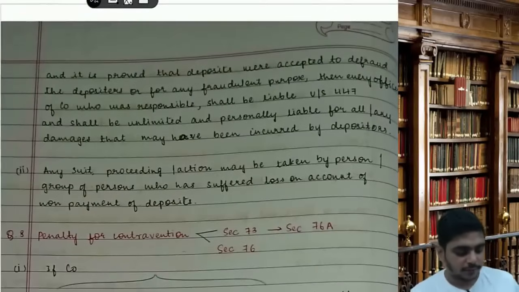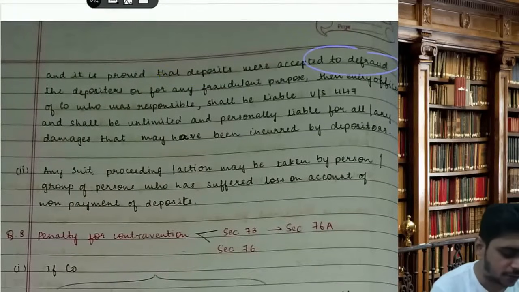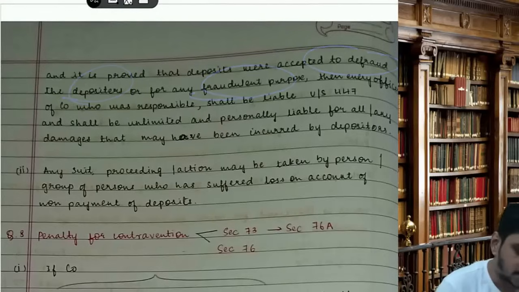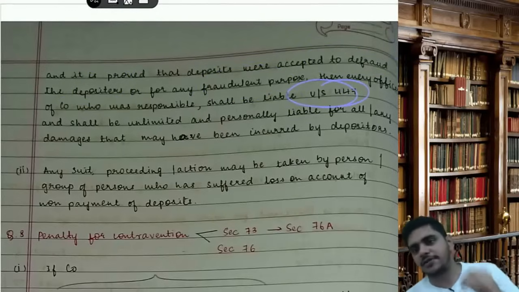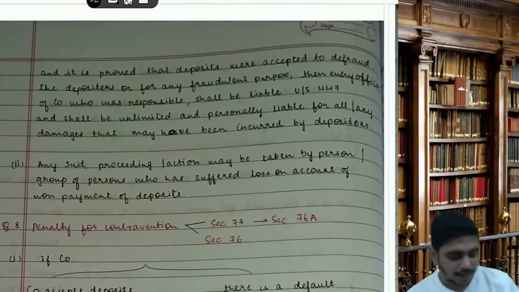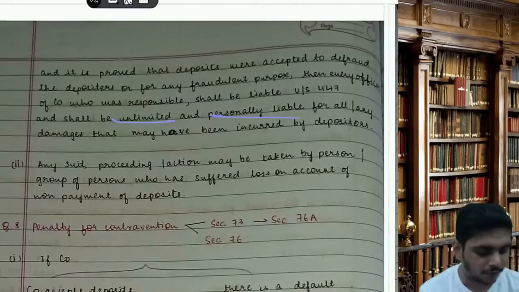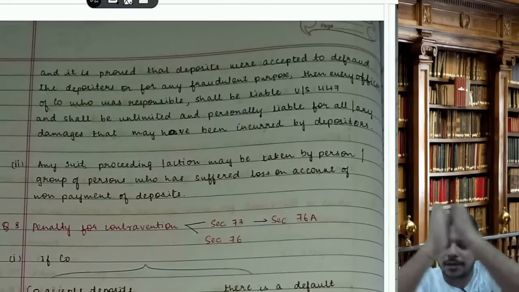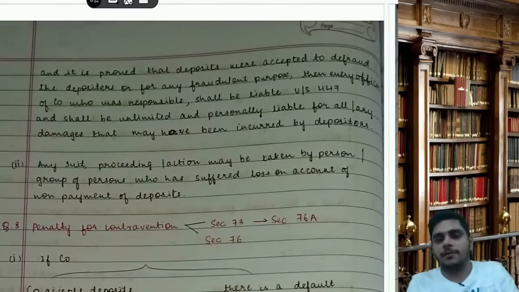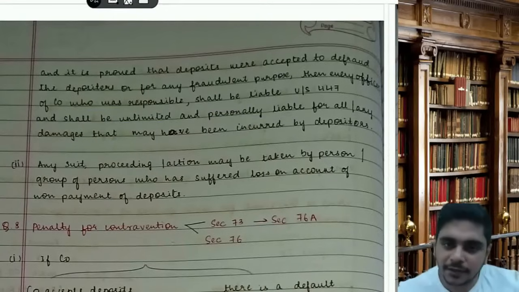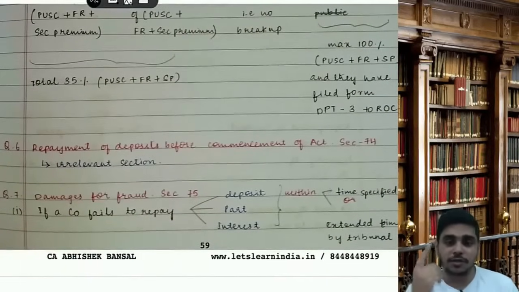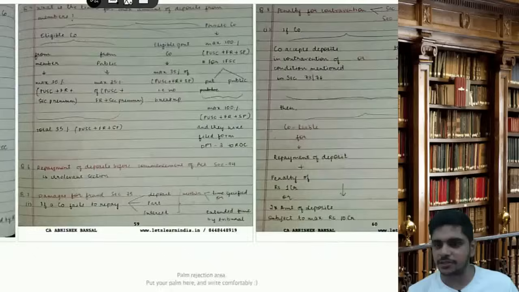If fraud they have done, and it is proved that the deposits were accepted to defraud the depositors or for any fraudulent purpose, then every officer of the company responsible shall be liable under section 447 and shall be unlimitedly and personally liable for all the damages incurred by the depositors. Easy. Section 75 is damages for fraud. If you see the word fraud, it is always AK-47, section 447.